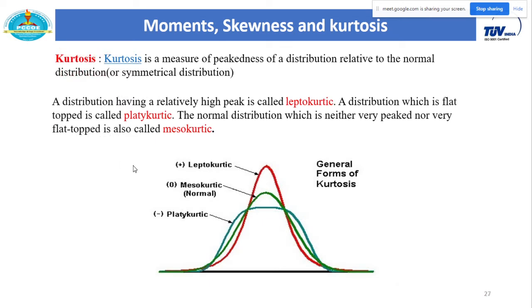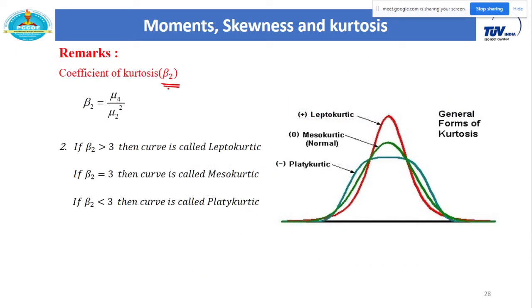Similarly, for beta 2 you can measure the thickness present in given data, whether it is leptokurtic, mesokurtic, which is similar to normal distribution, or platykurtic, where a flat curve is there. This information you will get from the coefficient of kurtosis. When your beta 2 is greater than 3, then that curve is called leptokurtic. So it is more peaked. This is your leptokurtic.